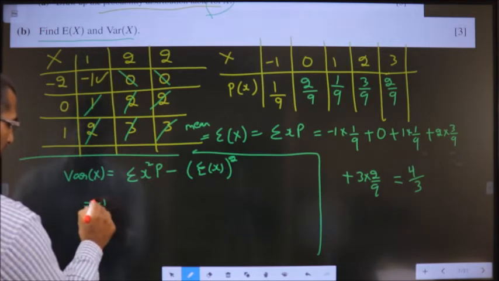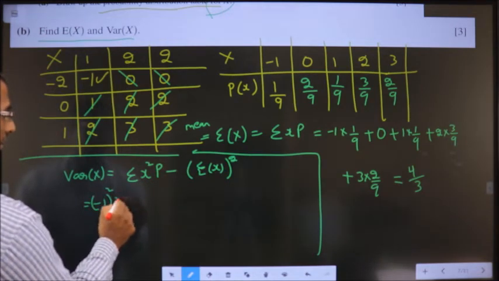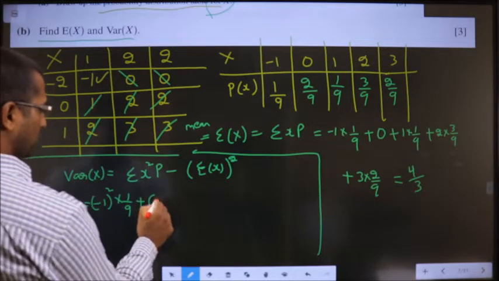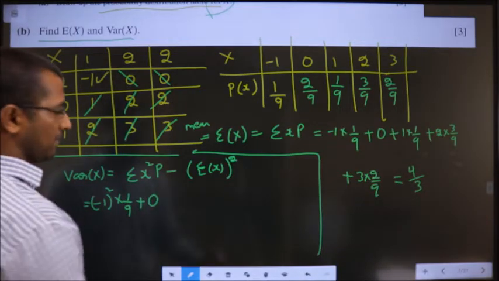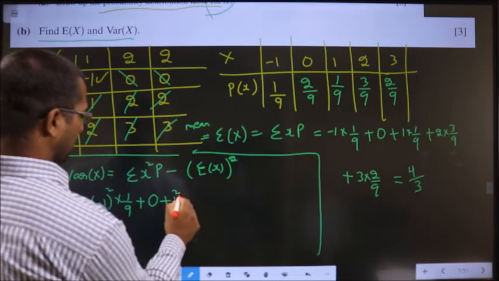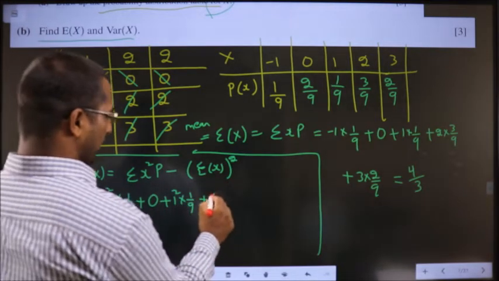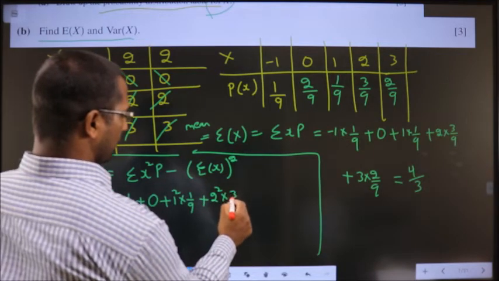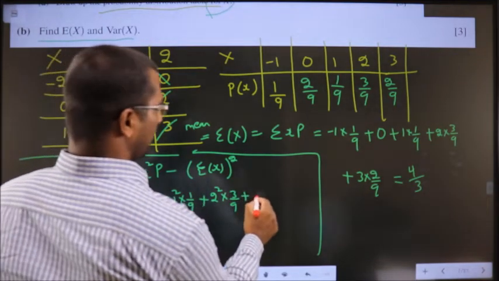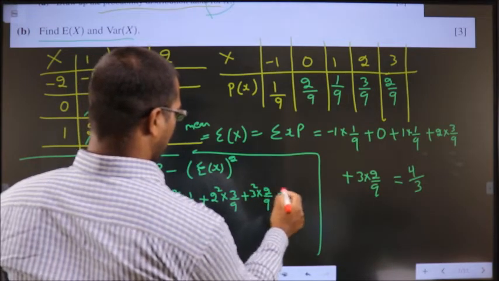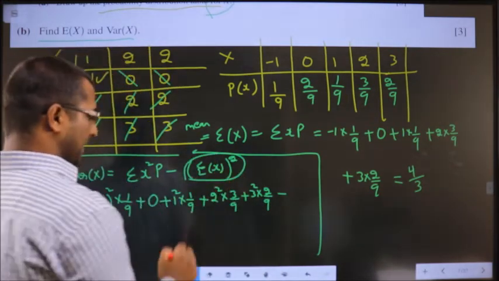So that is nothing but minus 1 whole square into 1 by 9 plus 0 square into 2 by 9, 0, so I am not writing that, plus 1 square into 1 by 9 plus 2 square into 3 by 9 plus 3 square into 2 by 9 minus mean square.